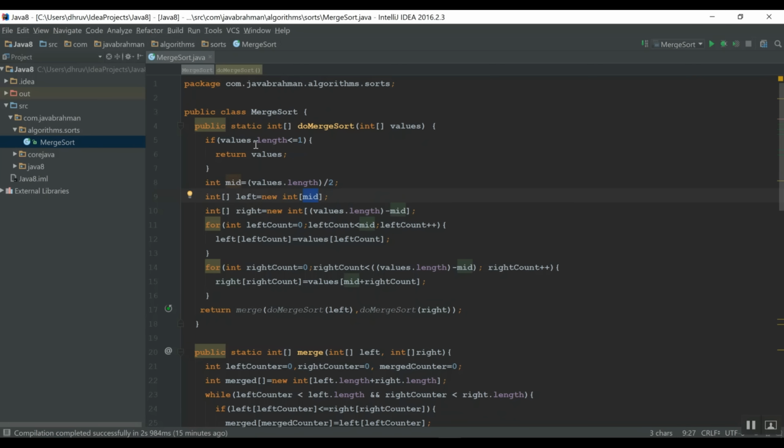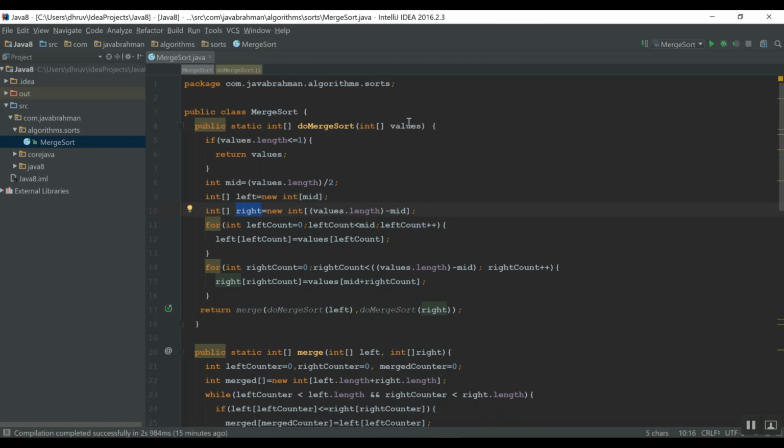You see values.length less than or equal to 1. I will come back to this later. So now that we have created holders for left and right arrays, we need to populate them with values.